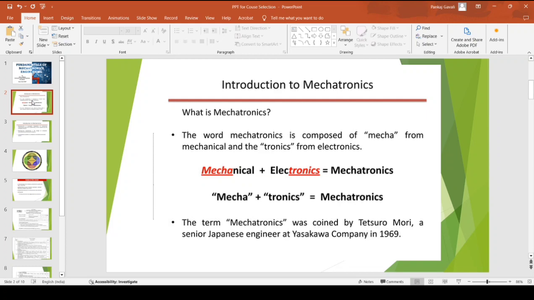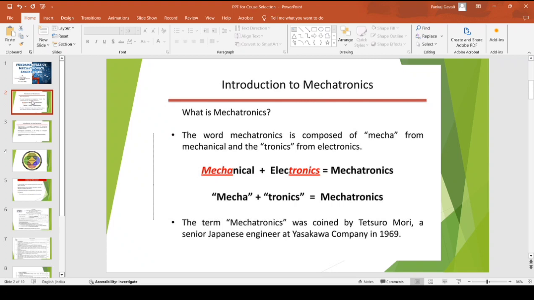You can see that the term mechatronics engineering has become more popular in the last 2 decades or so. Let us see how mechatronics engineering has been derived. Mechatronics engineering is derived from two basic branches: first, mechanical engineering, and second, electronics engineering.